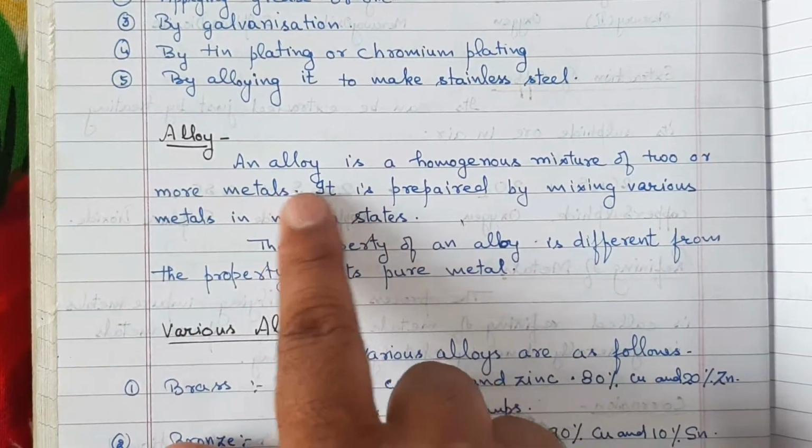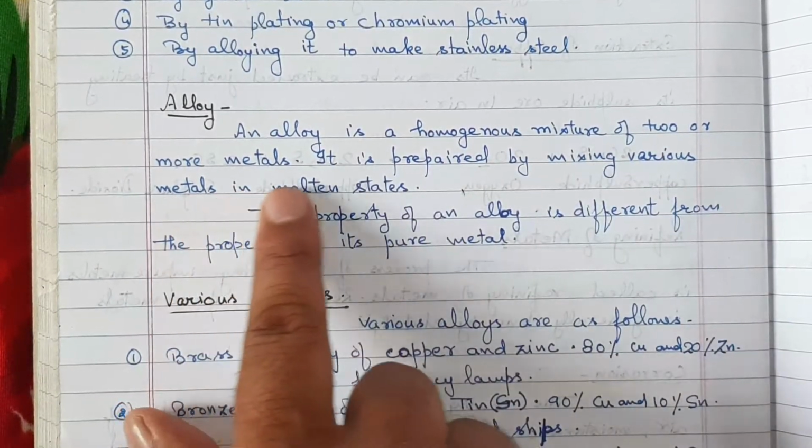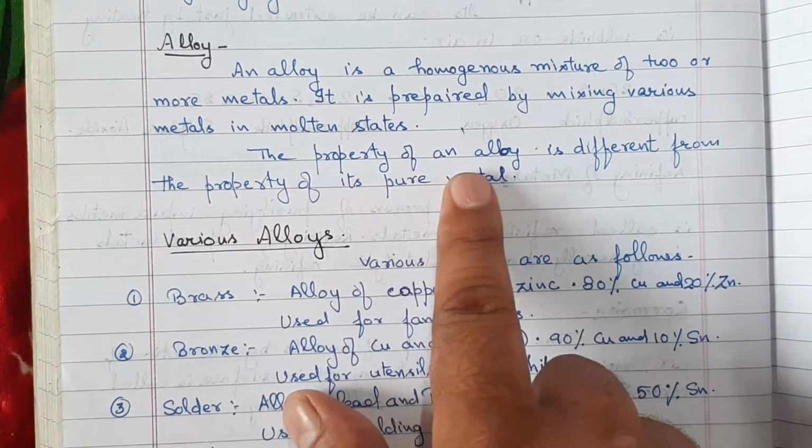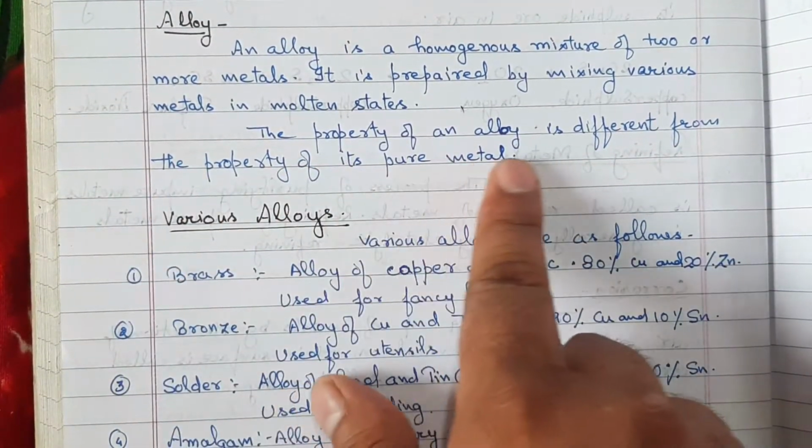Alloy. An alloy is a homogeneous mixture of two or more metals. It is prepared by mixing various metals in molten states. The property of an alloy is different from the property of its pure metal.